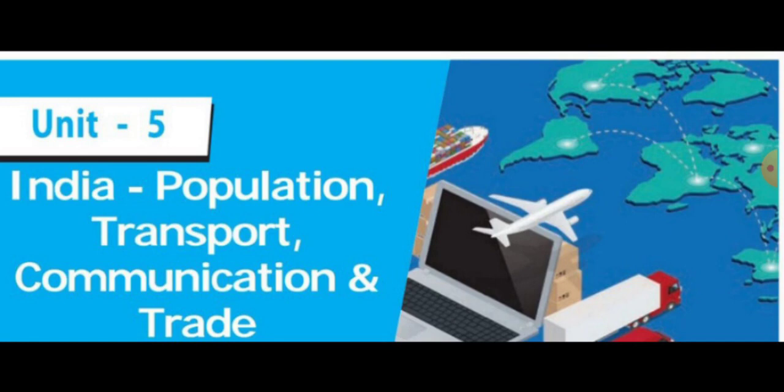Then difficult areas can also be easily reached through this air transport. For example, during some natural calamities or man-made disasters, at these times we can easily travel through this air transport. Then also, air transport is divided into 2 types. What are the 2 ways of air transport? Domestic airways and international airways.